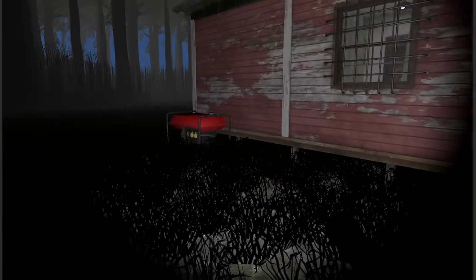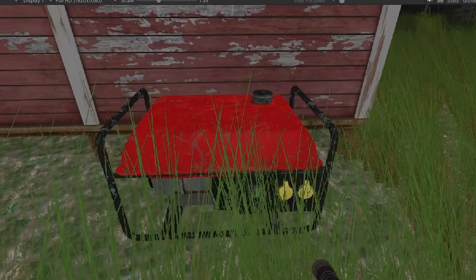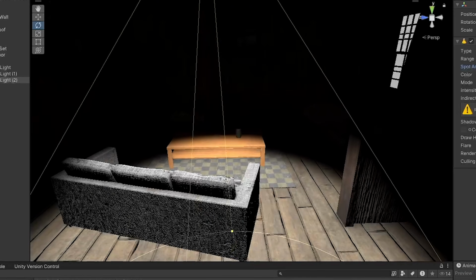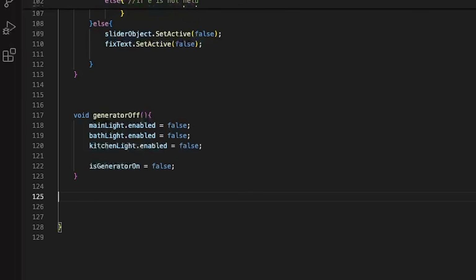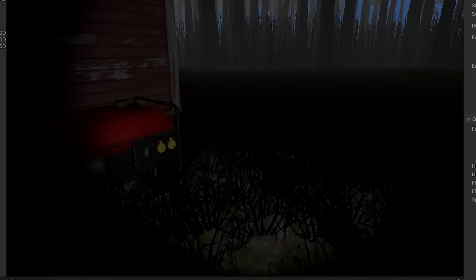Since I had most of the world set up, I planned to spend day 2 adding features, but this meant learning to code in Unity. I wanted to make the generator randomly go out, so I added custom lights inside the house and wrote some simple code for the game to wait a random amount of time before the generator breaks and the lights go out. And you could fix them by going up to the generator and holding E.